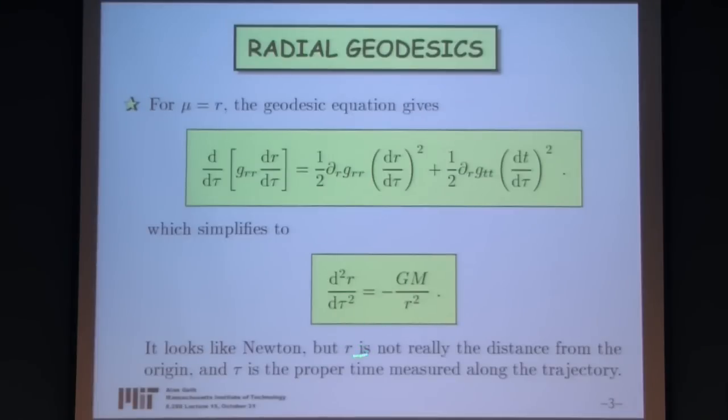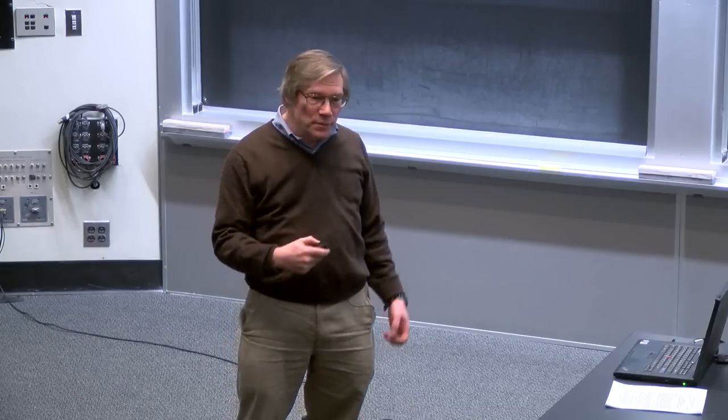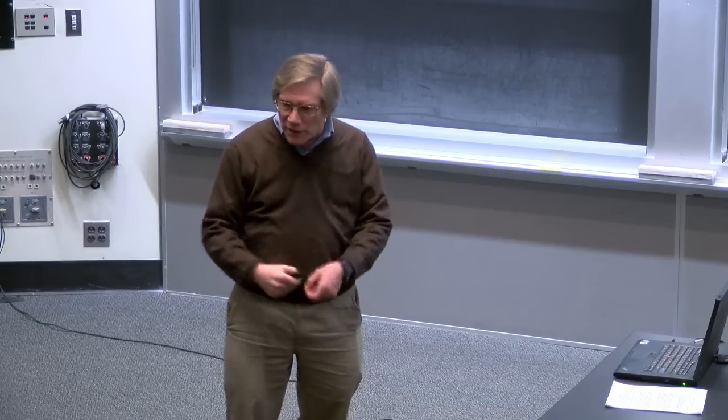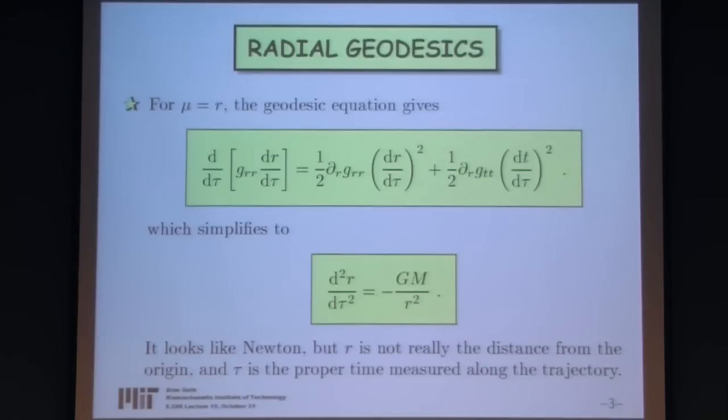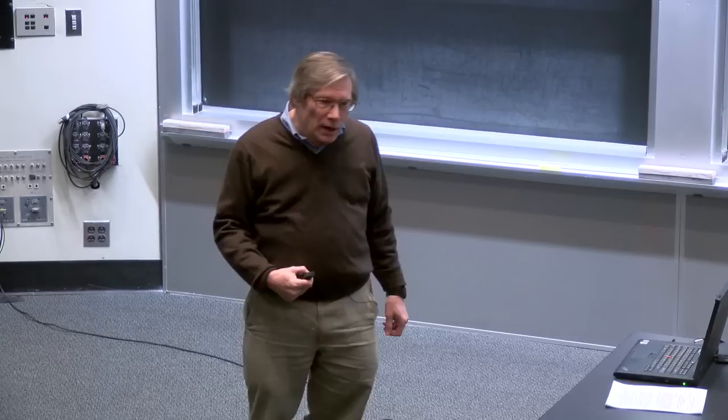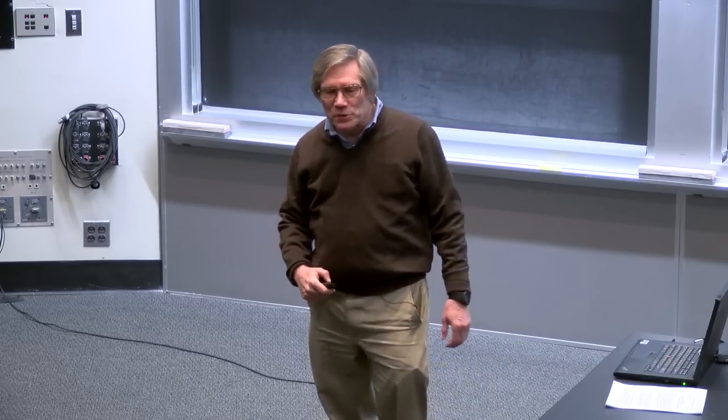The r variable that appears here is not really the distance from the origin. If you wanted to know the distance from the origin, you'd have to integrate the metric. And it's singular even. There's not even a well-defined distance to the origin because the origin is singular. And the tau that appears here is a time variable, but it's not the time that would be read on any fixed clock. Rather, it's the time that would be read on the wristwatch of the person falling into the spherically symmetric object, which we might consider to be a black hole.